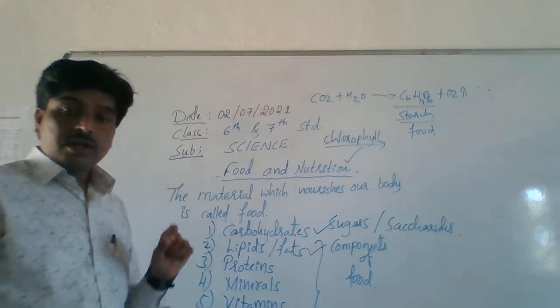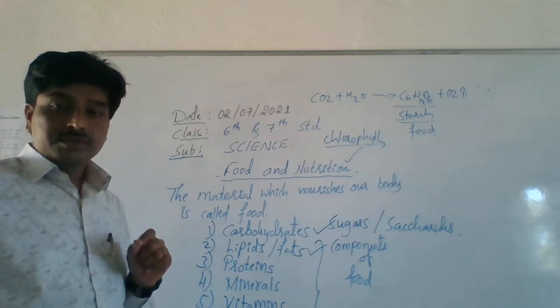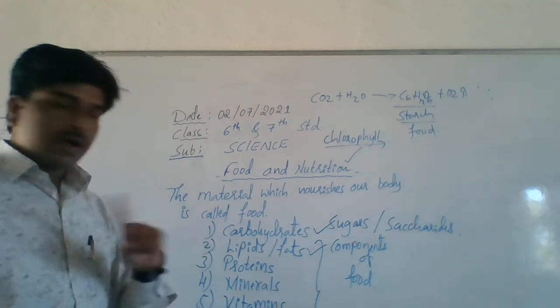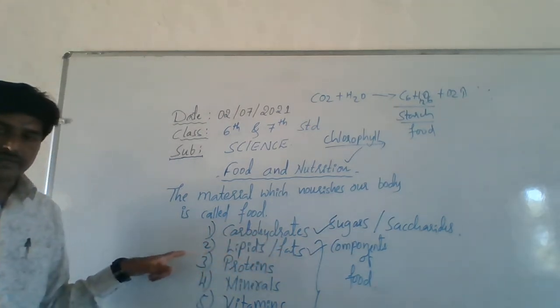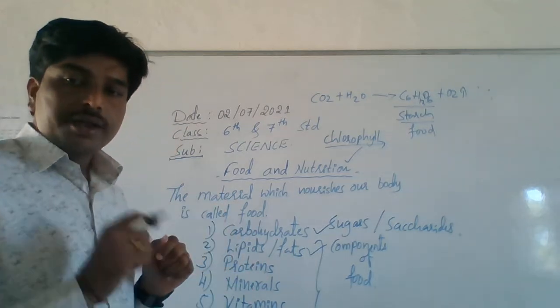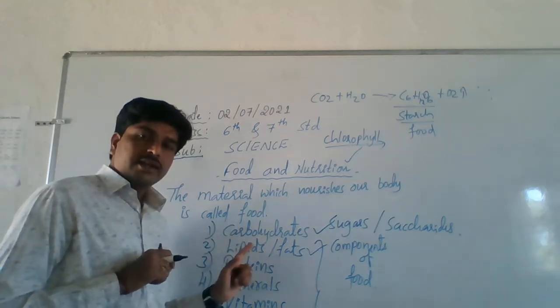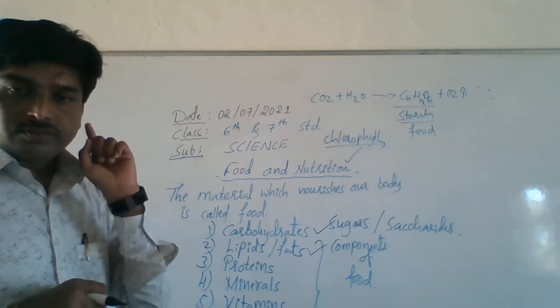Hence, lipids are also called what? Energy producers. Okay. So totally two are there. Energy producers: first one, carbohydrates, and second, lipids. These two main components give us energy to our body.